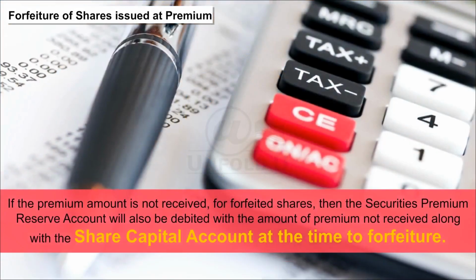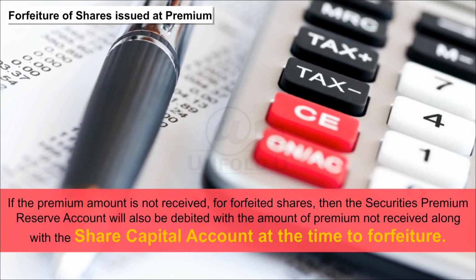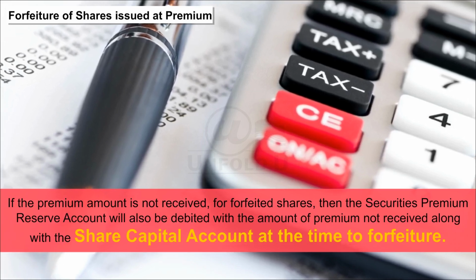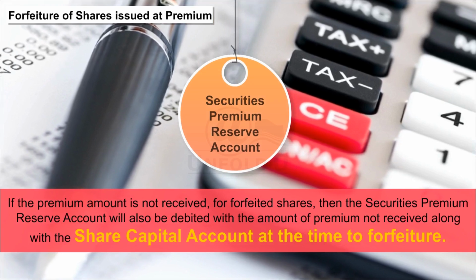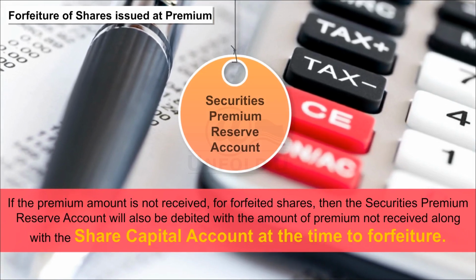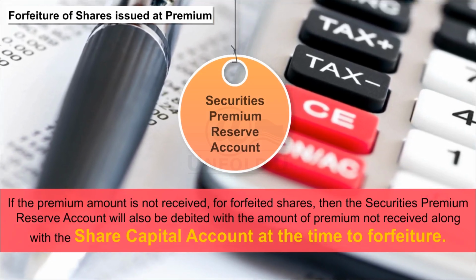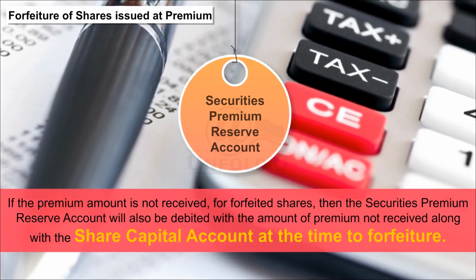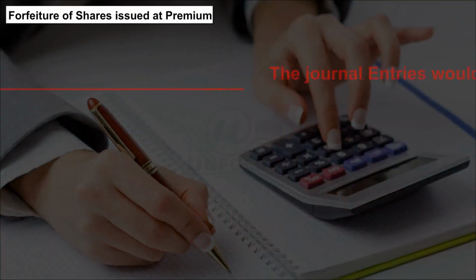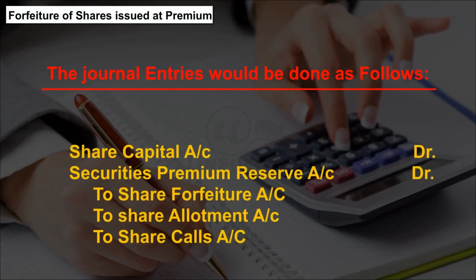If the premium amount is not received for forfeited shares, then the securities premium reserve account will also be debited with the amount of premium not received, along with the share capital account, at the time of forfeiture. The journal entries would be done as follows.